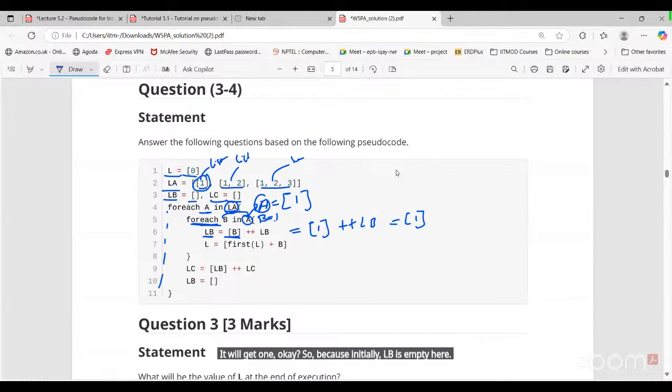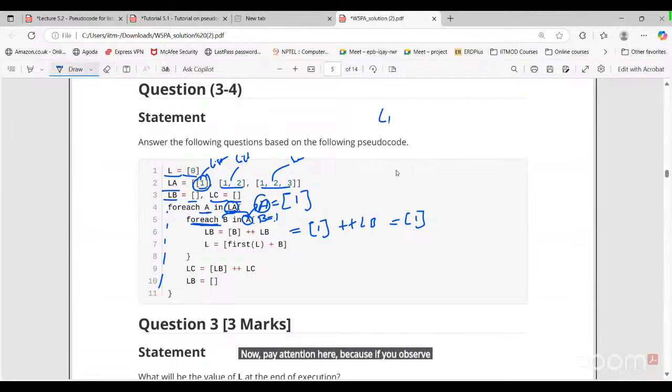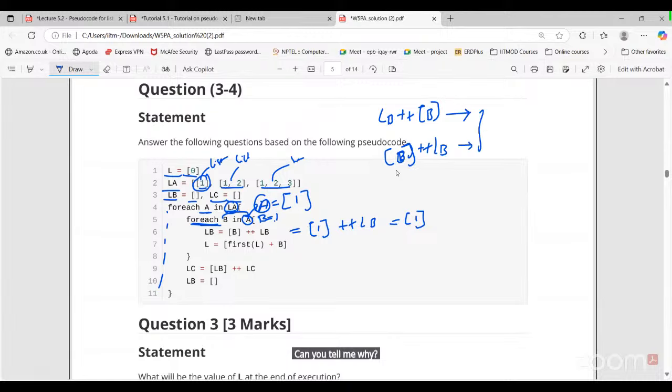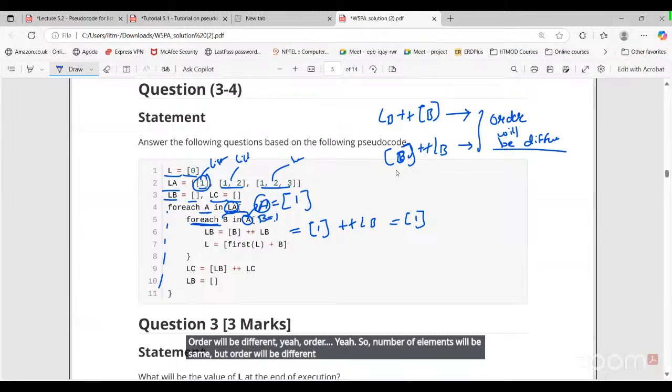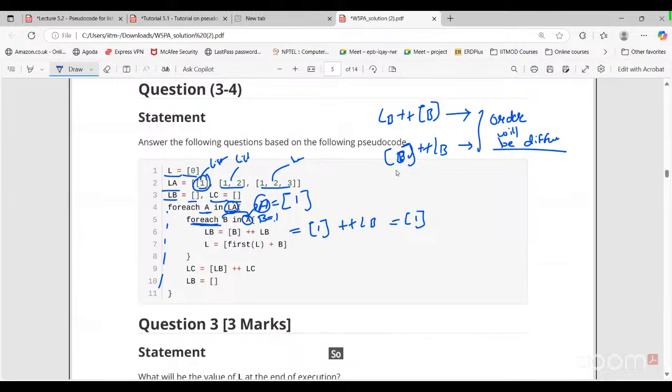Now pay attention here, because LB plus B and B plus LB both will give us different output. Can you tell me why? Because the order will be different. The number of elements will be the same, but the order will be different here. So you can see here LB equals 1.